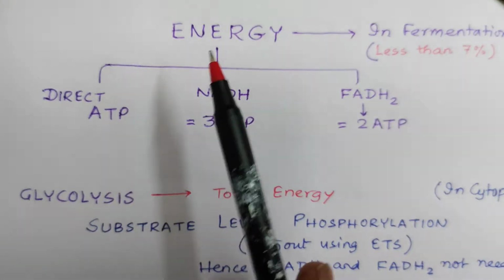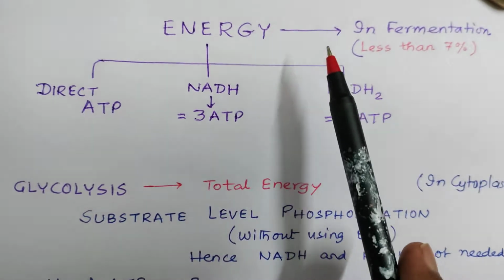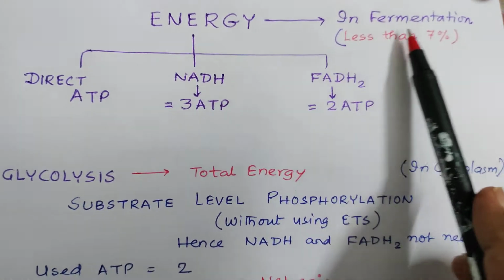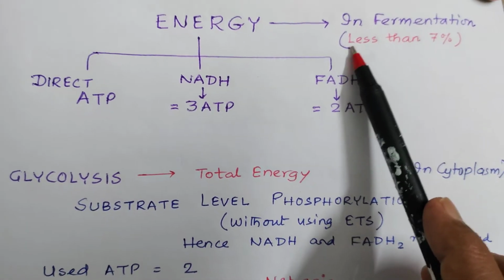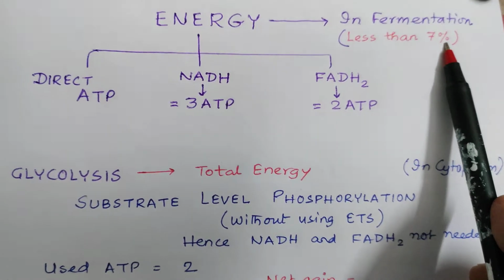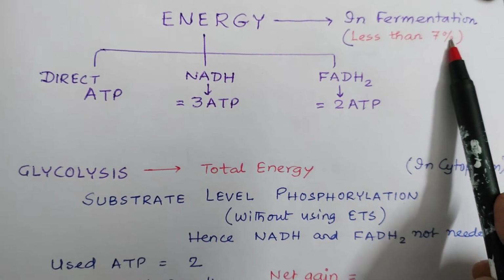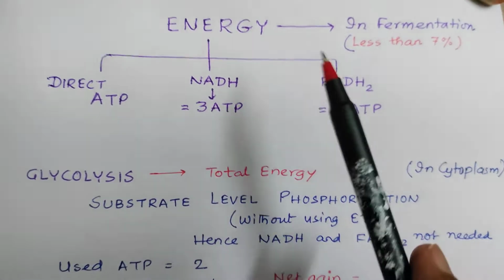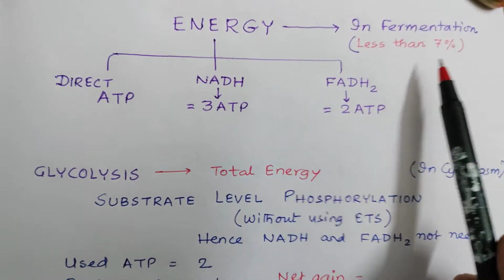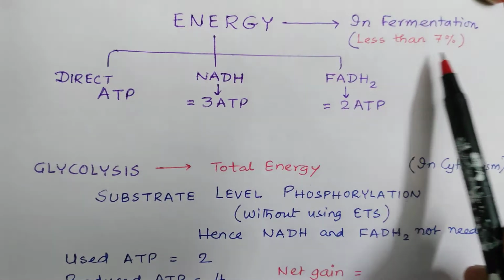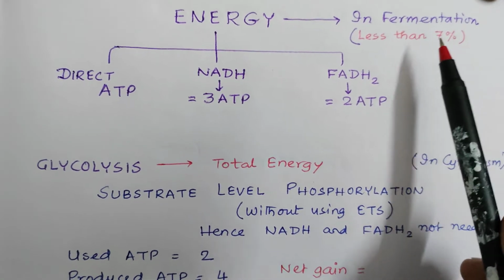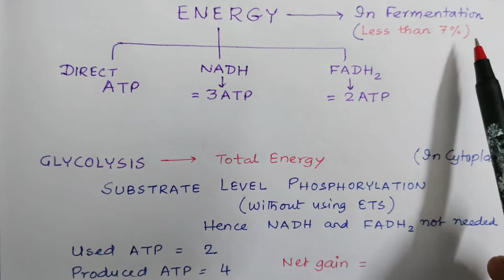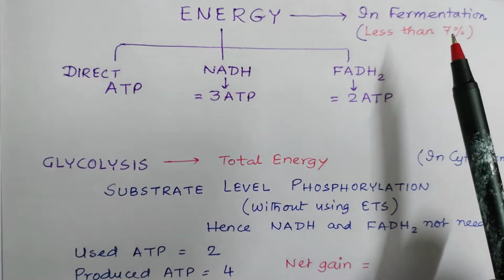So we were talking about energy. By anaerobic respiration during fermentation, they produce less than 7% of energy. If 13% of energy is produced during fermentation and yeast dies ultimately, so much alcohol can kill yeast colonies.